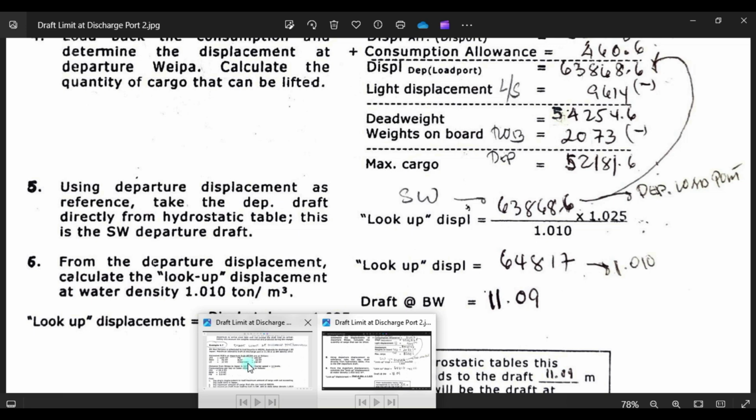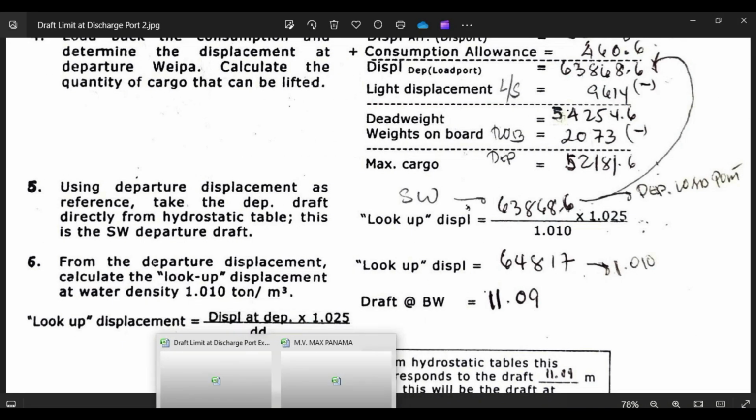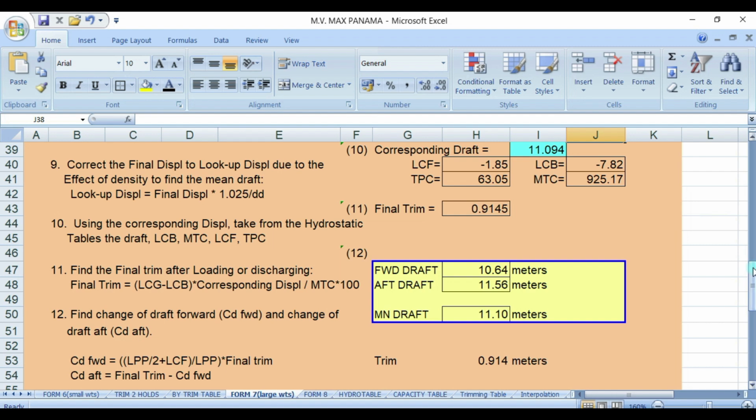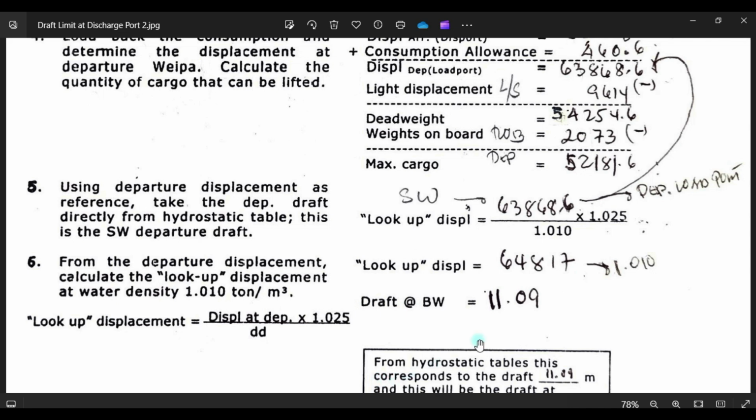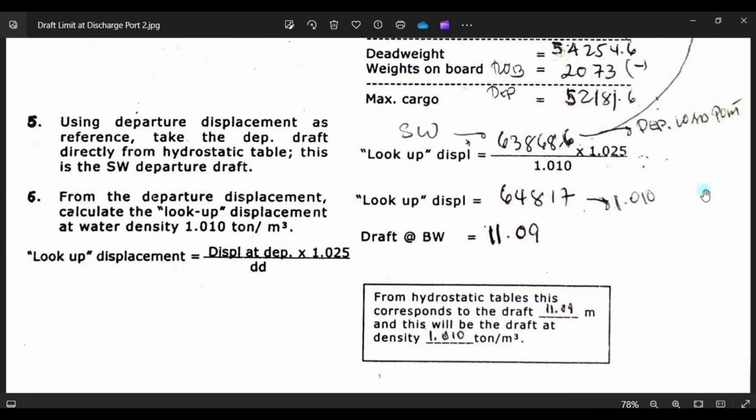We have the exact number here, 64817. Okay, then we proceed. From the draft table, this is the corresponding draft of 11.09. This will be the draft at the density of 1.010. Okay, so the problem starts here.